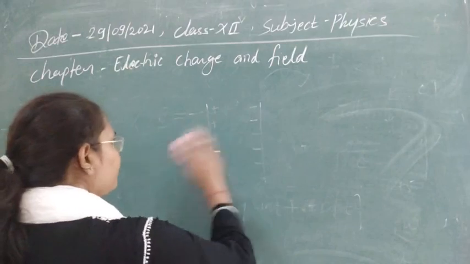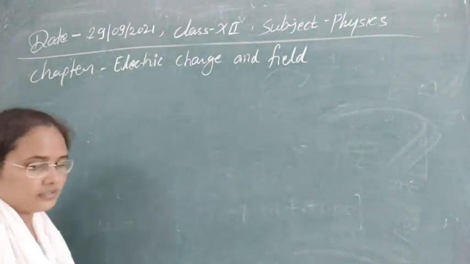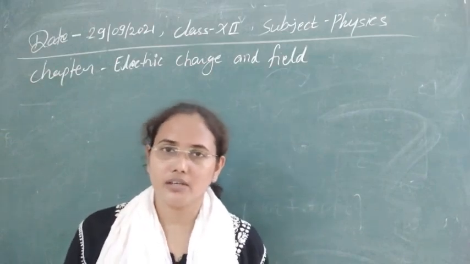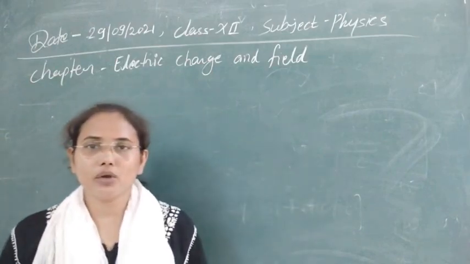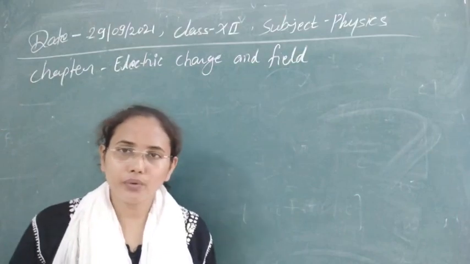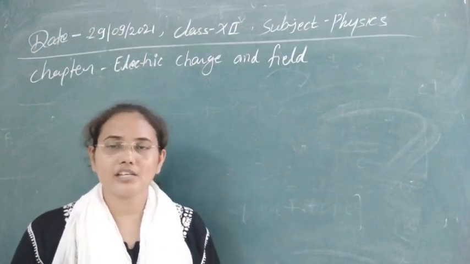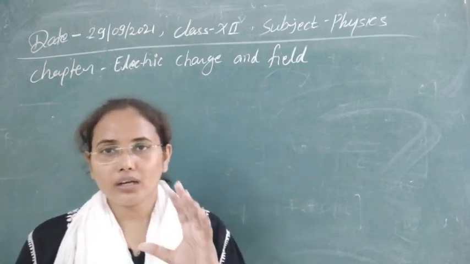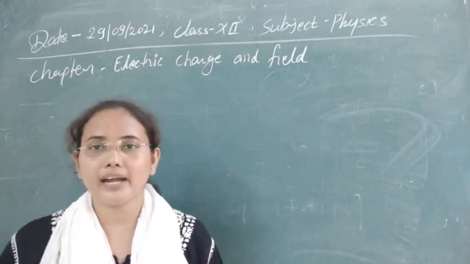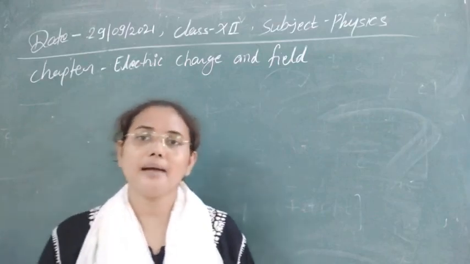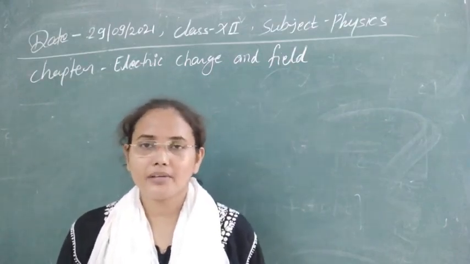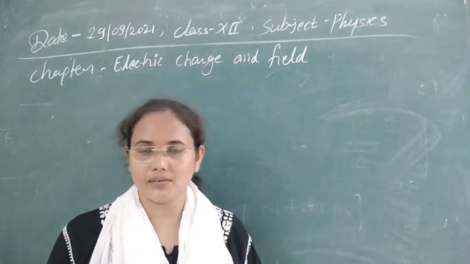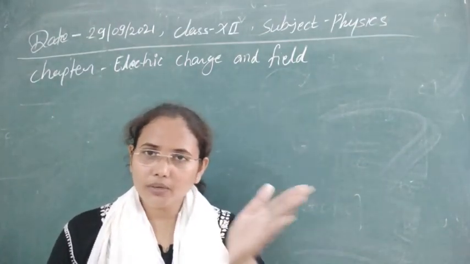Next, let's see the properties of charge. The first property of charge is that charges have additive nature. It means if in a system you have n number of charges and you know the value of each individual charge, then by adding them you can find the overall total charge on the system. So they have additive nature. The second nature is that they are conservative. Just now we discussed the law of conservation of charge: charges are always conserved, meaning they are only transferred from one place to another.